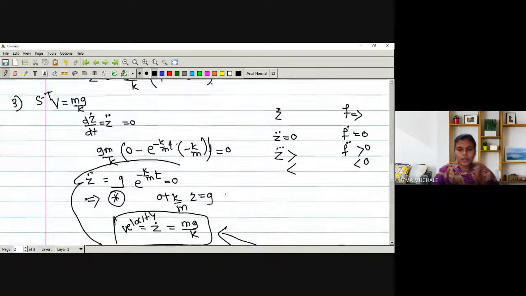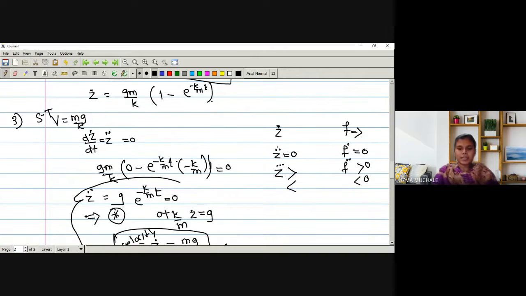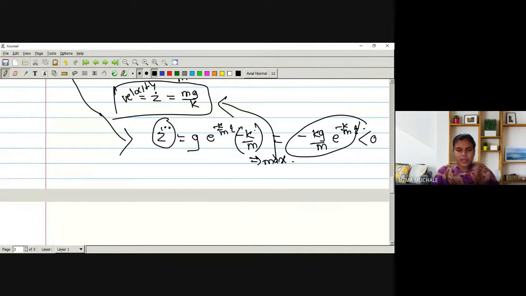Then find out the third derivative, that is nothing but z triple dot. It is very similar to finding the derivative f double dot because the original function is with z dot. Hence, after finding the value, you will get it with a negative sign. Sorry, it is not negative.